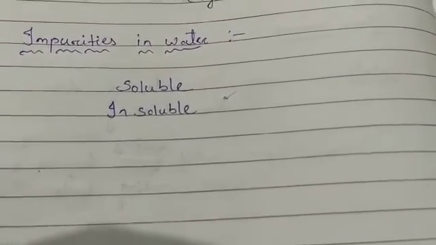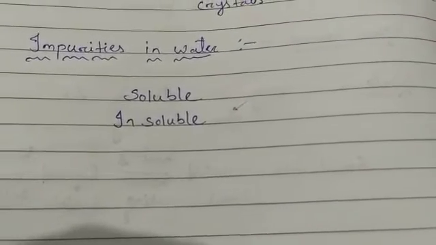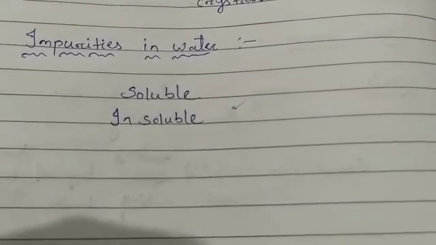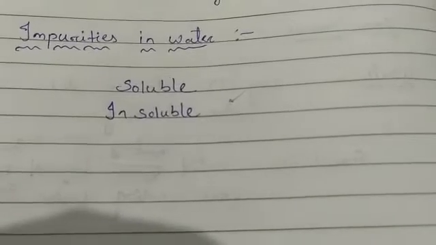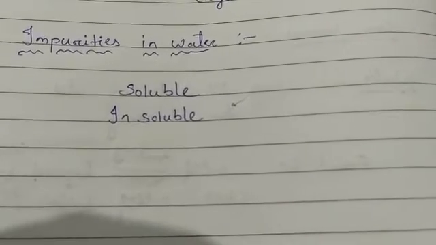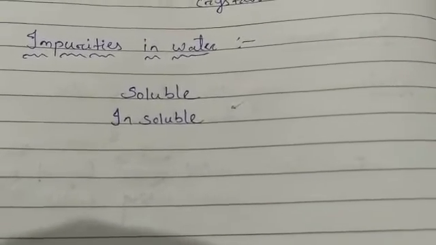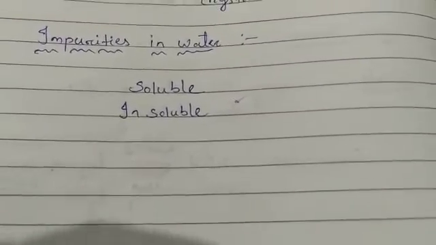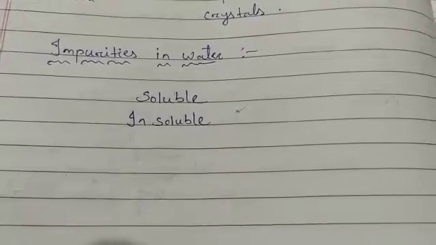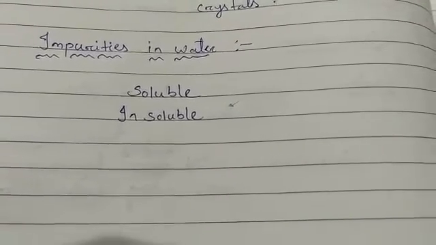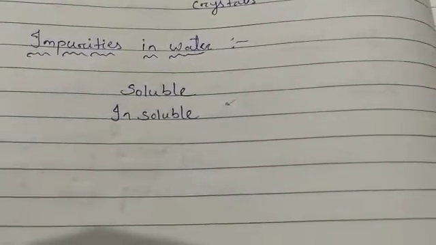A number of waterborne diseases like cholera, diarrhea, typhoid, tapeworm infection, and jaundice are caused due to the consumption of impure water. If we drink impure water, a number of waterborne diseases can take place. So to make water fit for drinking, the impurities should be removed.